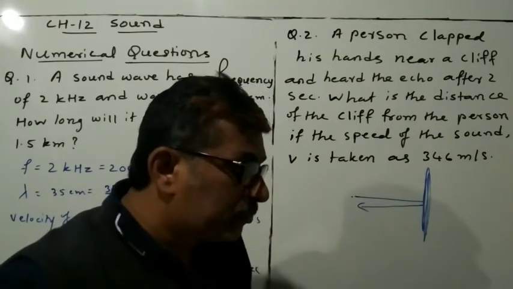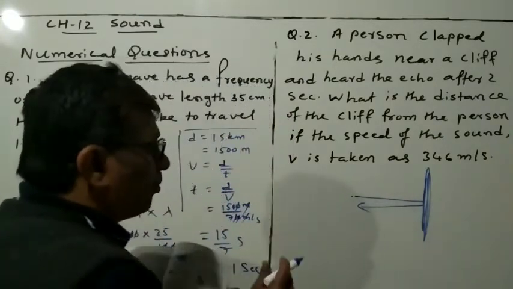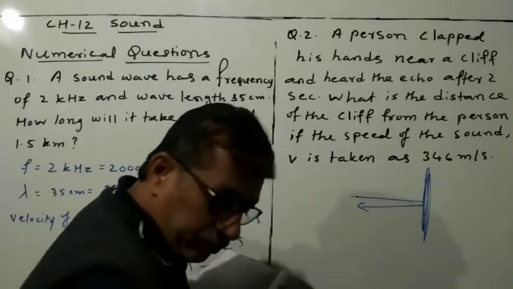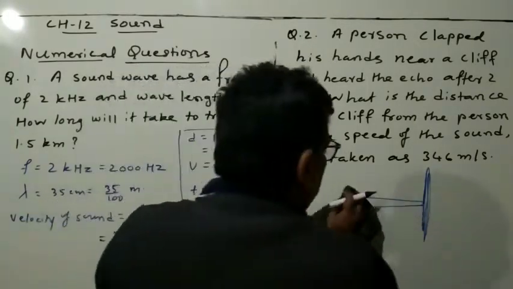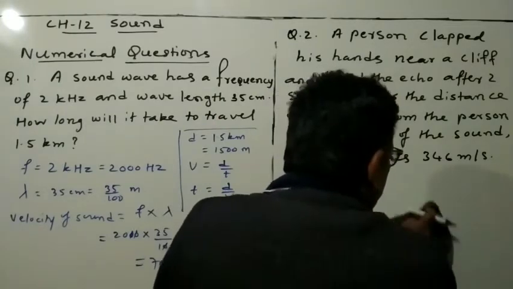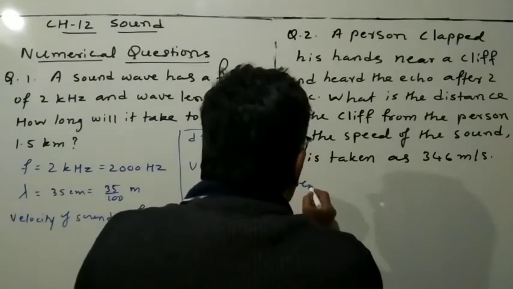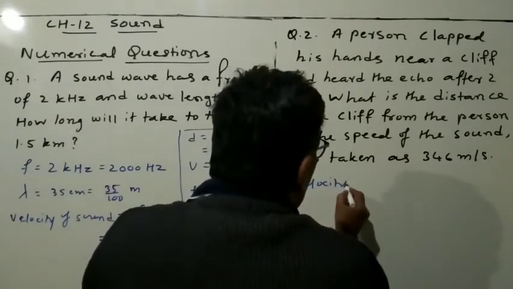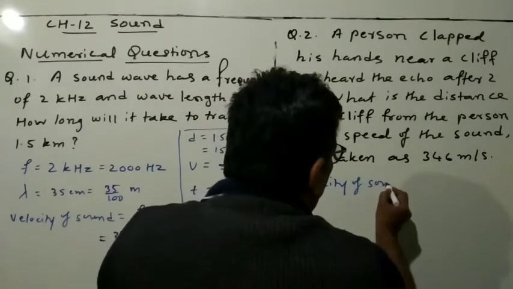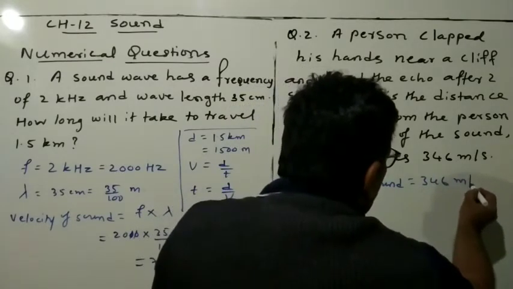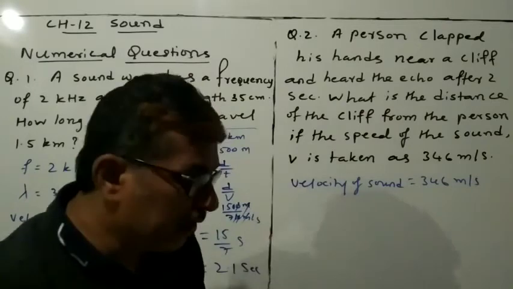And we will solve. First of all, you see velocity of the sound. So velocity of the sound is equal to 346 meter per second. This one is given only.